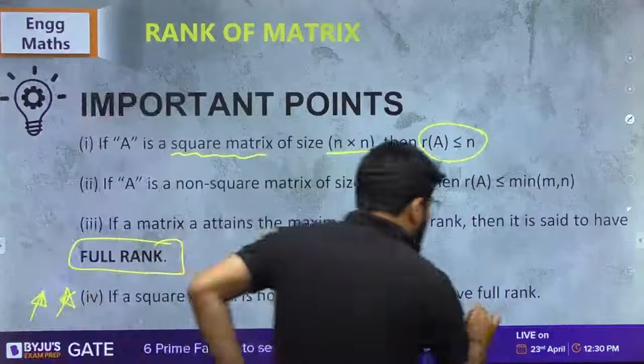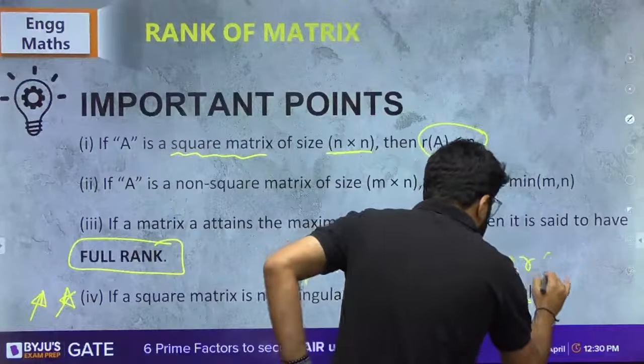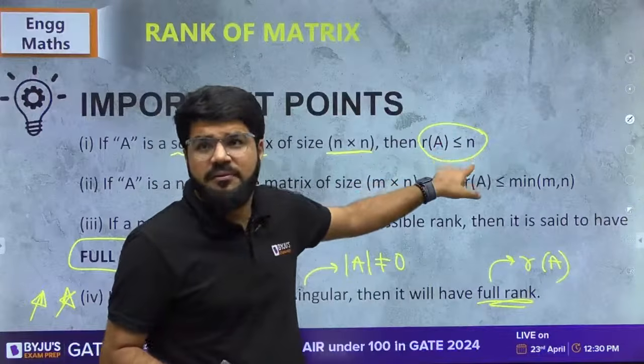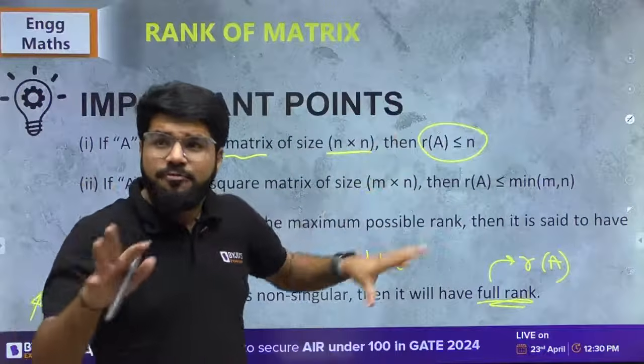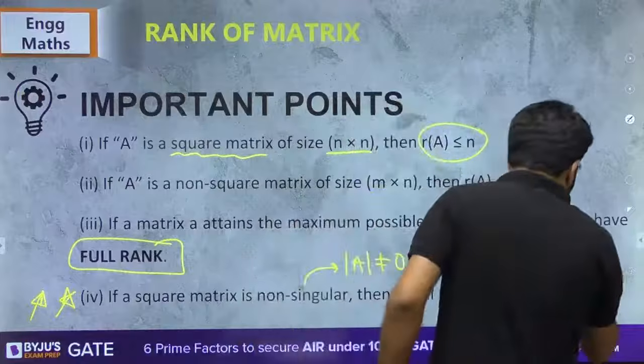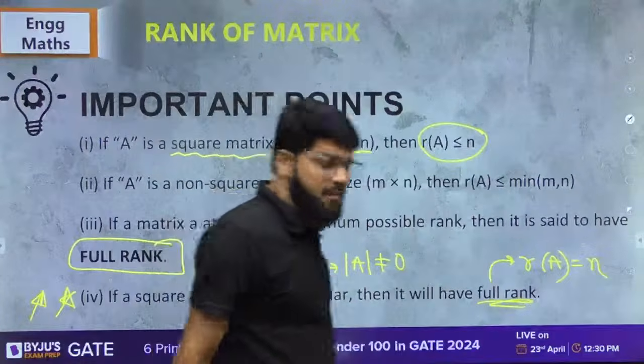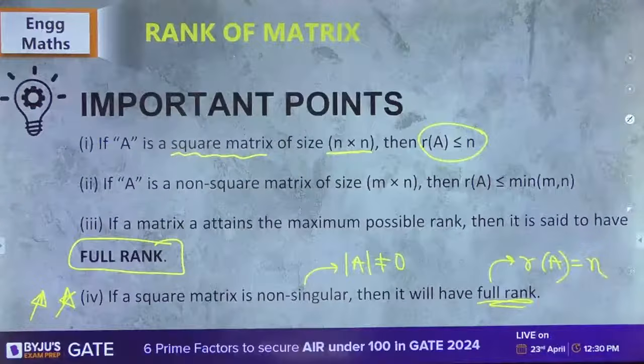So what is that full rank? I told you, for a square matrix, rank is less than or equal to n. Maximum rank is n. So it will have full rank, meaning it will have rank equal to n. Whatever the value of n is. In the previous question, n was equal to 3. Whatever the value of n may be.